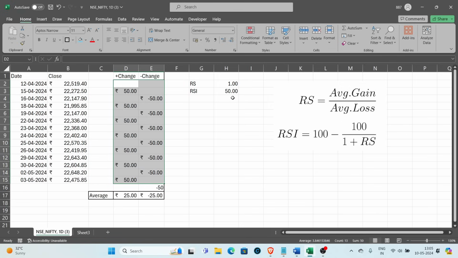We have fallen quite a lot and haven't gained anything, but you can see that RSI is now back to normal. So RSI is just going to indicate, at that point in time, the average gain or average loss of the previous 14 candles, and it has nothing to do with whether the market is overbought or oversold.